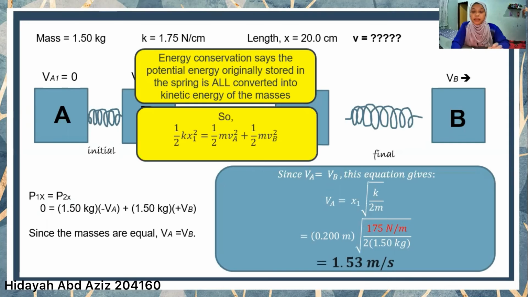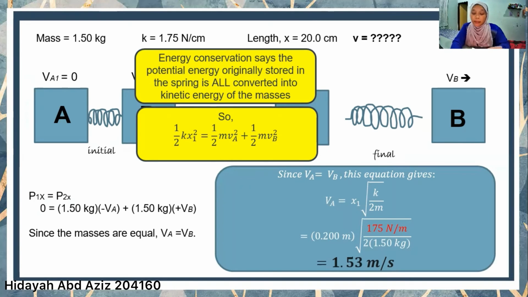But a little reminder here, this situation is when both of the masses are equal. That's why we have only one speed. We can use the equation VA equals x times the square root of K over 2m.